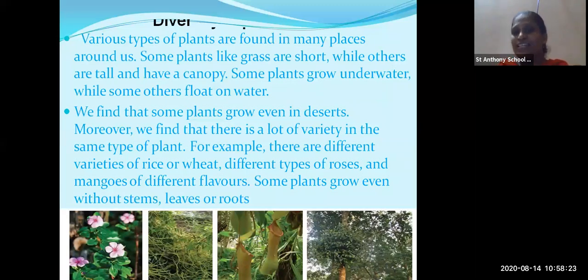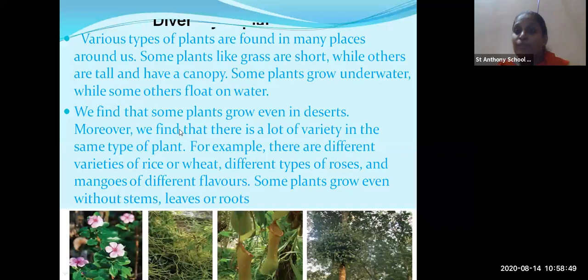Some small grass is also there, some tall trees are there, some trees are short, some trees are growing just on the ground only. So they are classified into different plants: trees, shrubs, creepers, herbs. All these things we are going to study in this lesson.